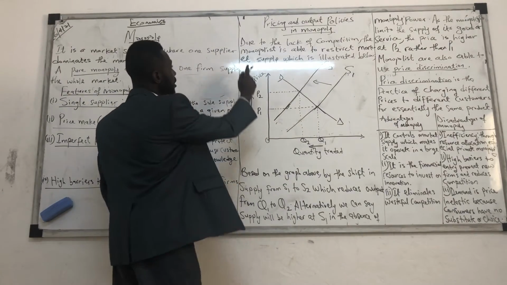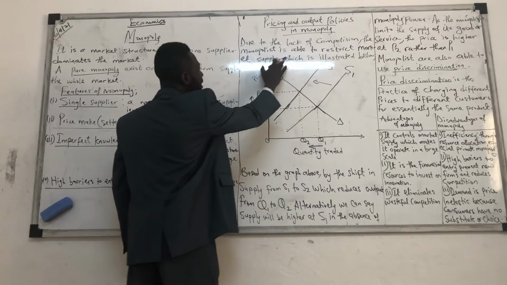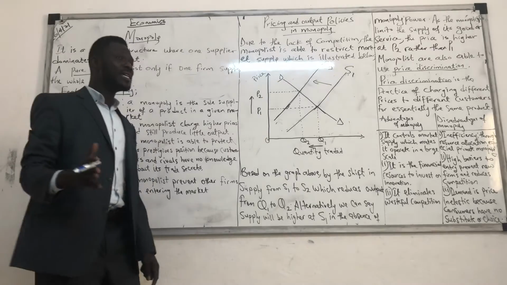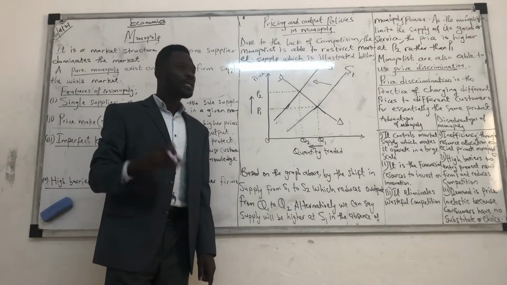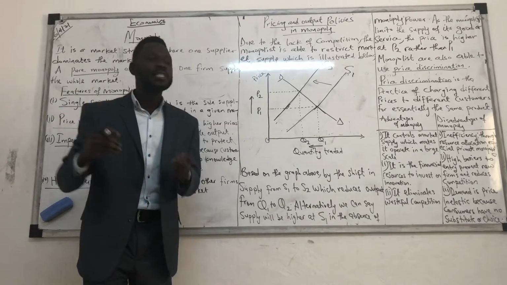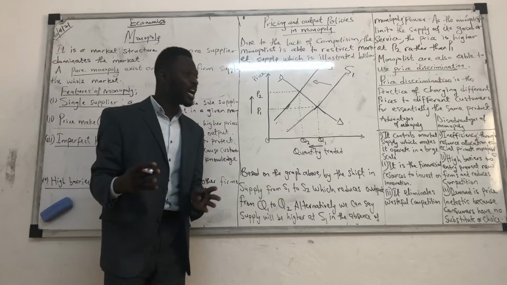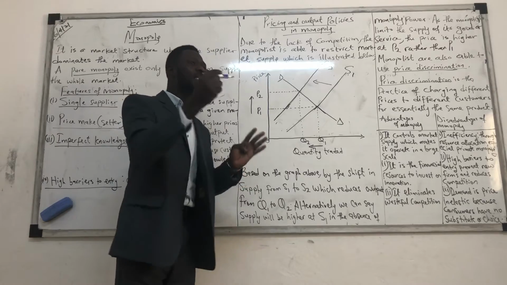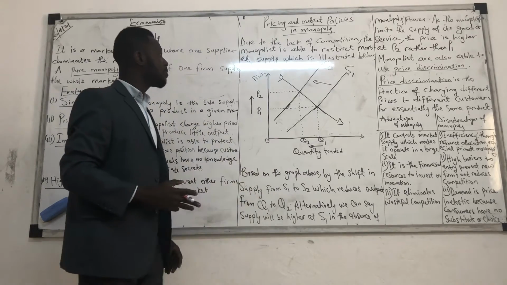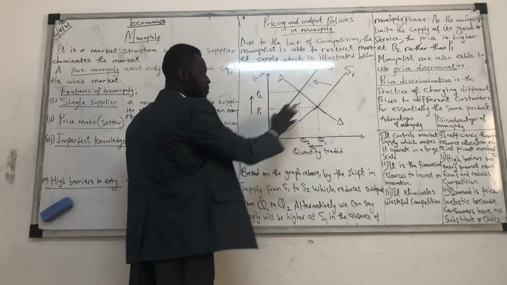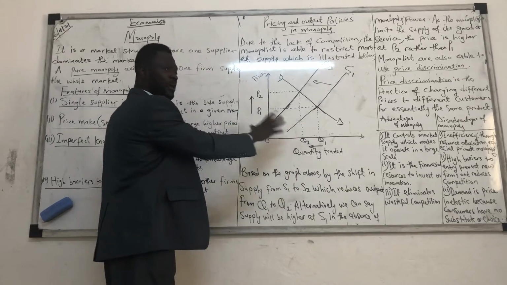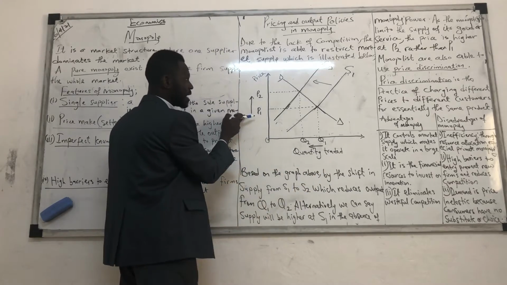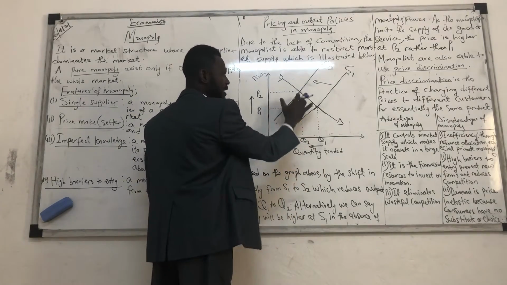So let's check. Due to the lack of competition, the monopolist is able to restrict market supply, which is illustrated below. So in a monopoly, the monopolist can restrict its supplies. A monopolist can charge the price it feels like charging. A monopolist can reduce its output. So let's look at the graph we have here. We have a demand and supply graph here. Here we have the quantity traded, we have the price, the supply, and the demand.